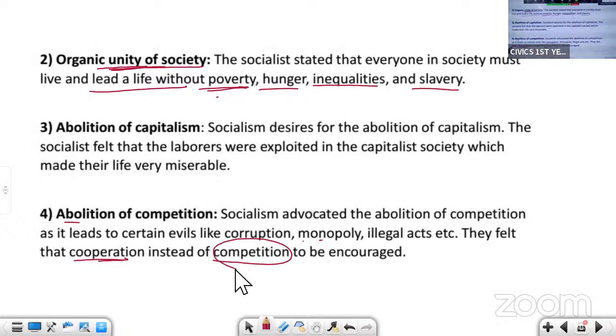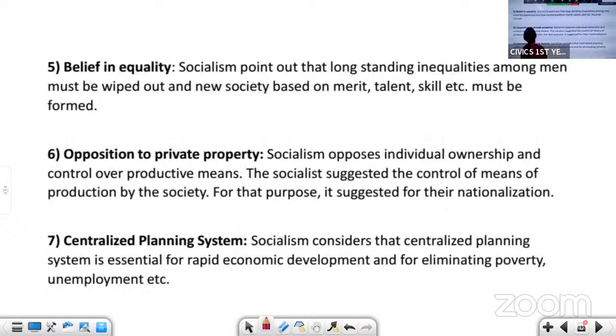So these are the principles of socialism. We'll continue with this. Next is belief in equality. The next one is belief in equality. So there is no inequalities among men. See, God has not created us equally.